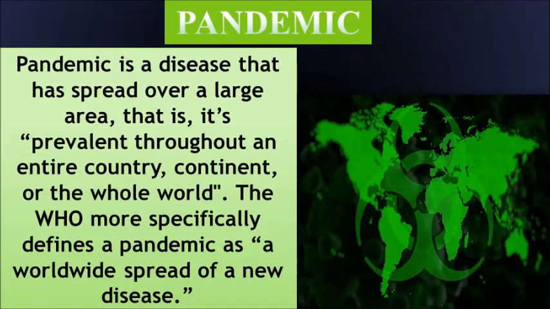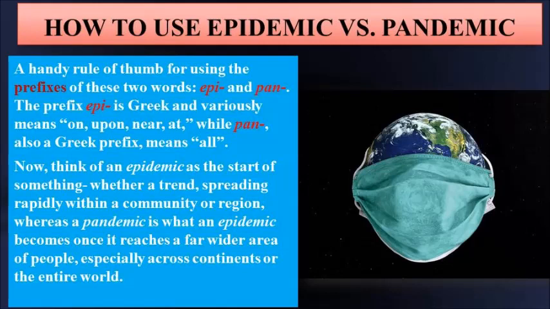So, we will see how to use epidemic versus pandemic in our sentences. The handy rule of thumb is to look at the prefixes of these two words, which are epi and pan, because these two are prefixes which come before the words.